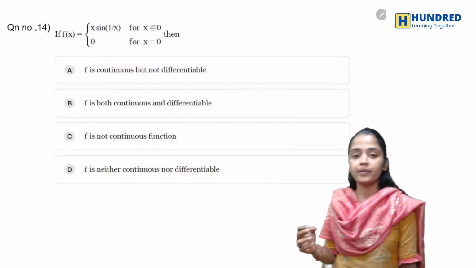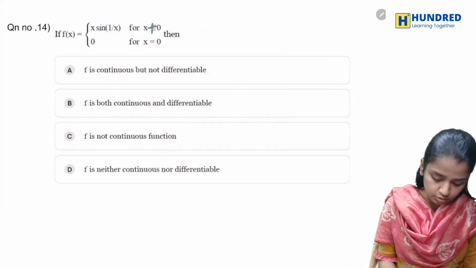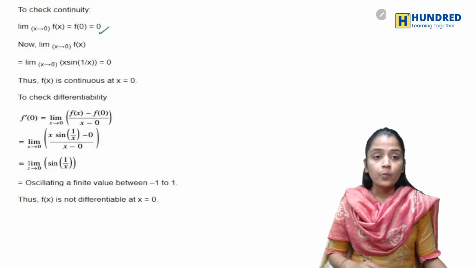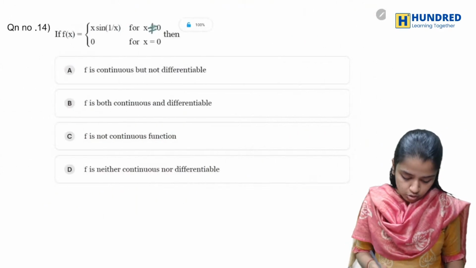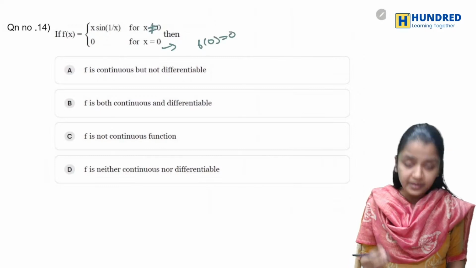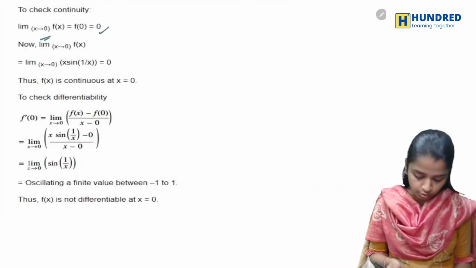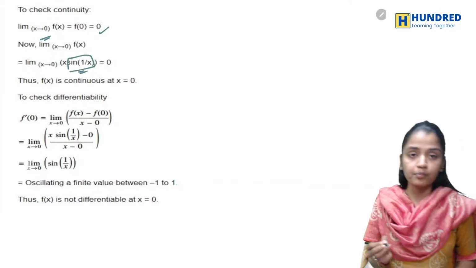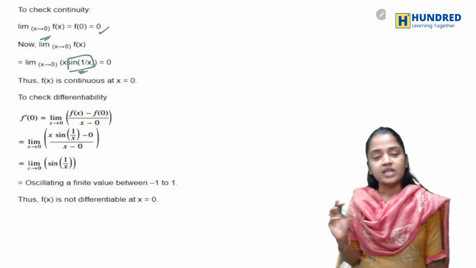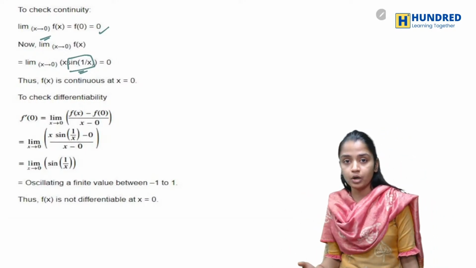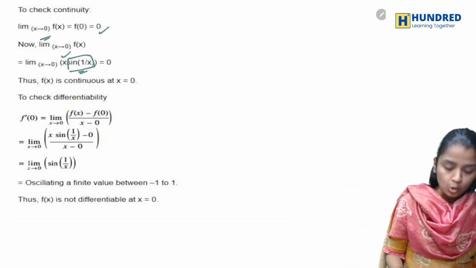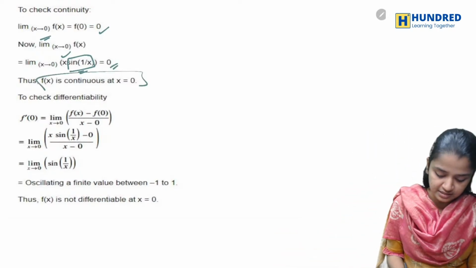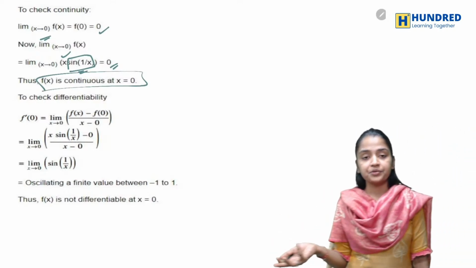f of x is x sine of 1 by x when x is not equal to 0, and 0 when x is equal to 0. When you substitute the limit, at x equal to 0, f of 0 will be 0. When x is not equal to 0, you will have a finite number for sine of 1 by x. When you multiply a finite number with 0, you will get 0 only. That's how you say that f is continuous at x equal to 0.